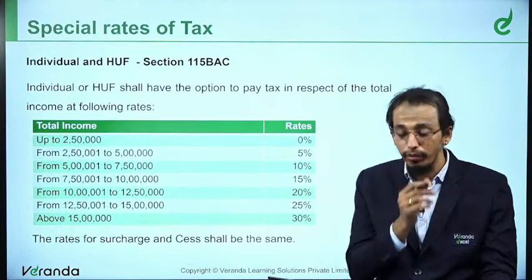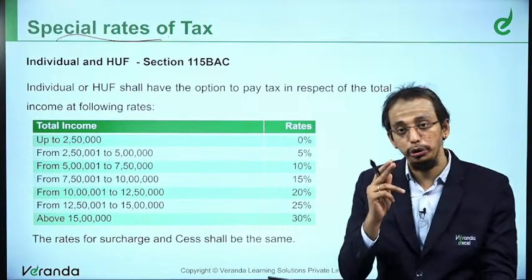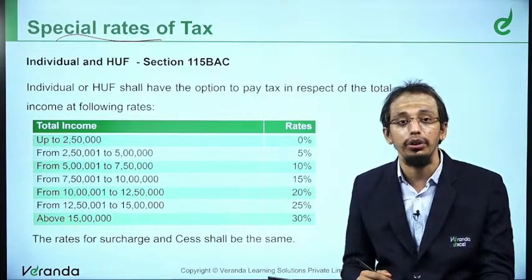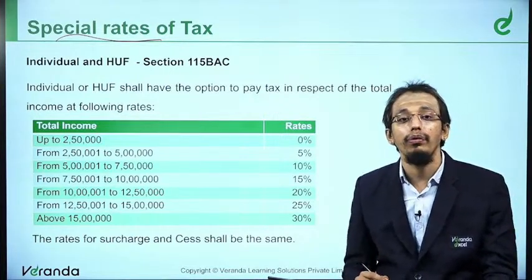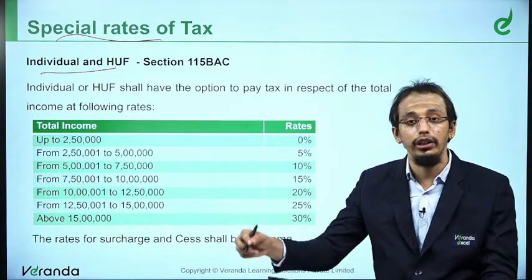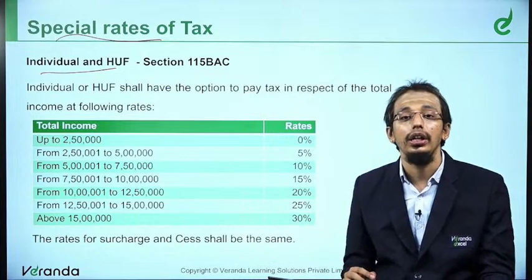Now, moving on to special rate of tax. There are two special rates of tax that got introduced. One is section 115BAC, that is for individual and HUF. The other one is section 115BAD. We will see after this immediately.